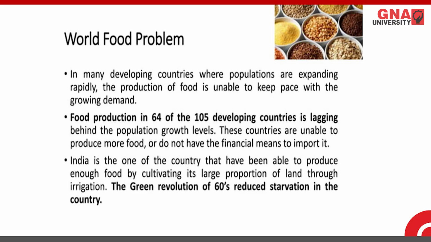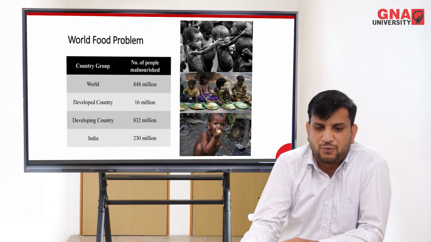What is the context of India? India is one of the countries that has been able to produce enough food because we are agriculture dependent. We are cultivating a large proportion of our land through irrigation. The green revolution of the 60s reduced starvation in the country, and we know Punjab contributed majorly to the green revolution.